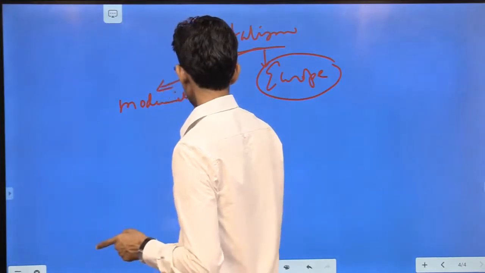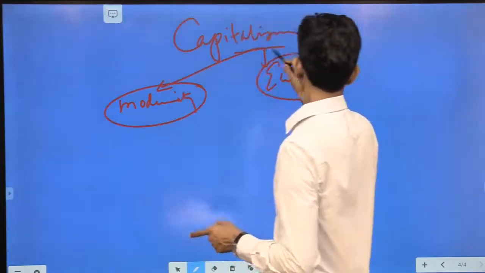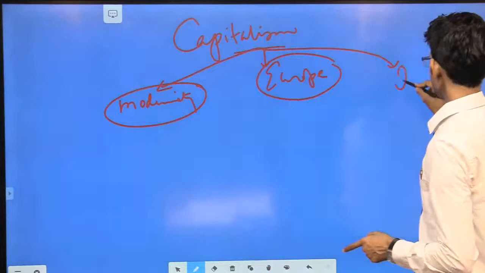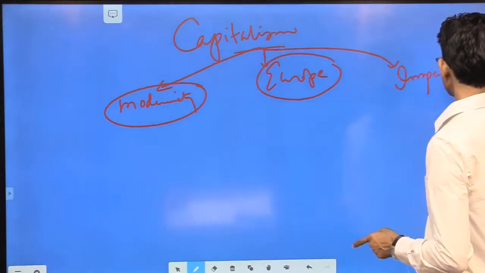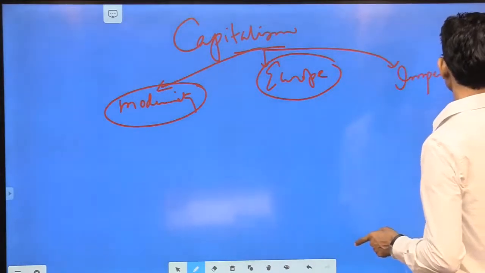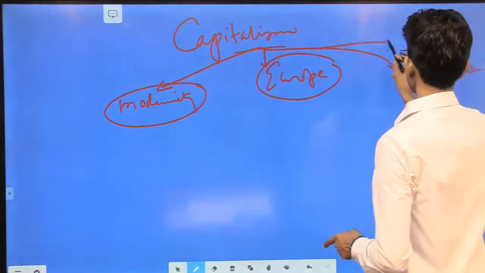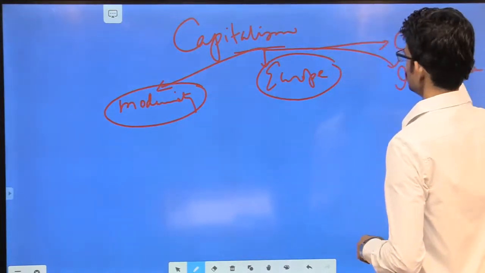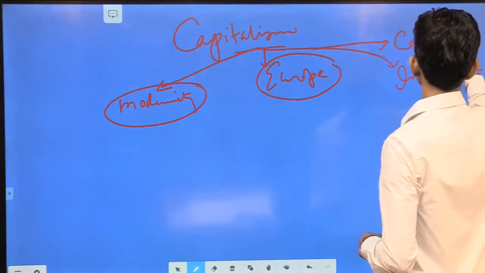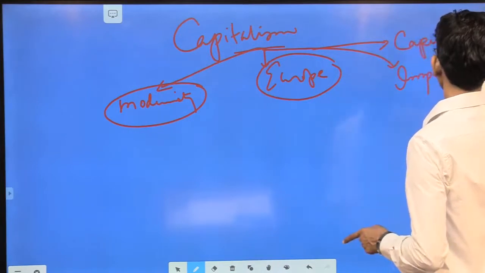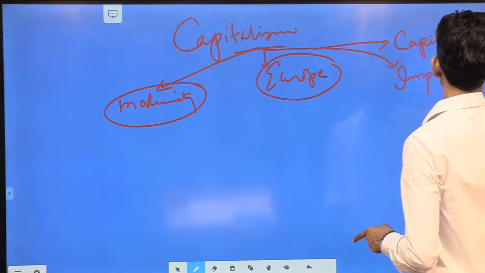And what did it lead to? It led to imperialism. And before that, there was the rise of capitalism by the rise of a new industrial class.